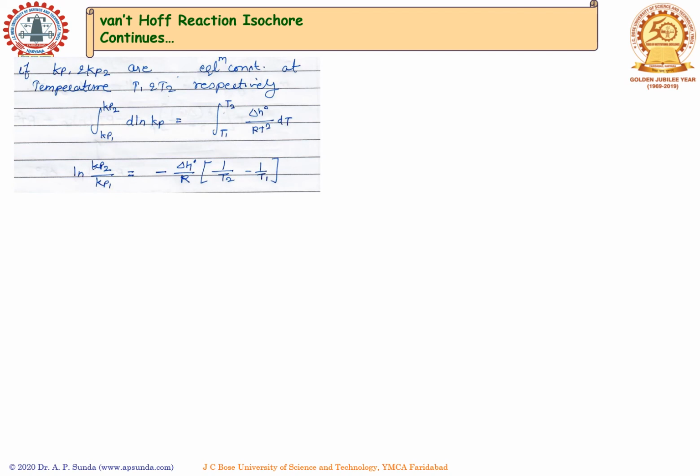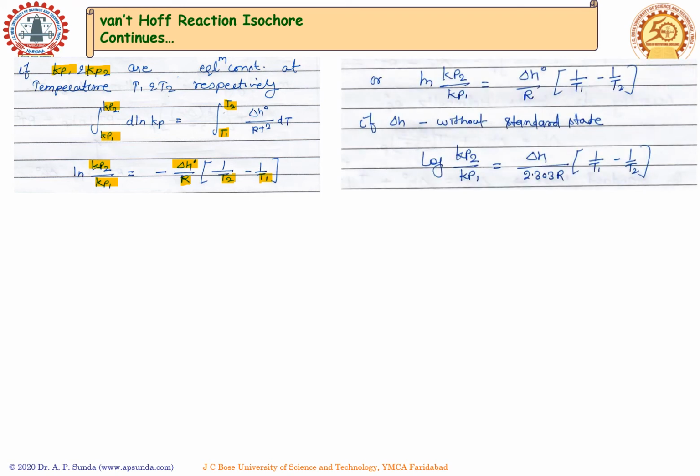So by taking integration of the previous equation with respect to the limits of Kp, such as Kp1 and Kp2, and ranging the temperature from T1 to T2, the integration gives us the equation that natural log of Kp2 divided by Kp1 is equal to negative of standard enthalpy change divided by gas constant R times 1 by T2 minus 1 upon T1.